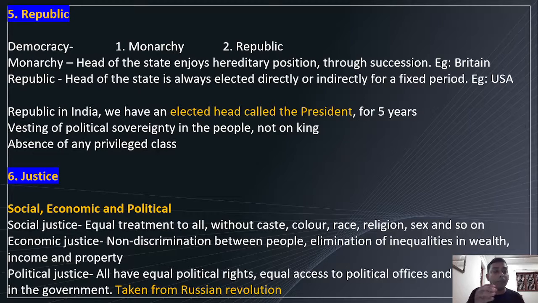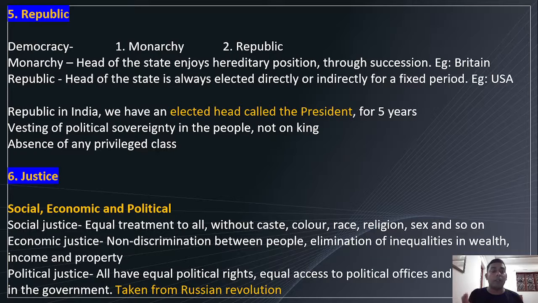Then republic, head of the state is always elected directly or indirectly. In the case of India, you can see for a fixed period of time. In India, it's 5 years. USA is another example for republic, right? But Britain is an example for monarchy because head of the state is not elected directly or indirectly. It is derived, that means hereditary through succession. In republic, the head of the state will be either directly or indirectly elected for a fixed period of time, right? India, US. In India, we have an elected head called president, elected for 5 years.